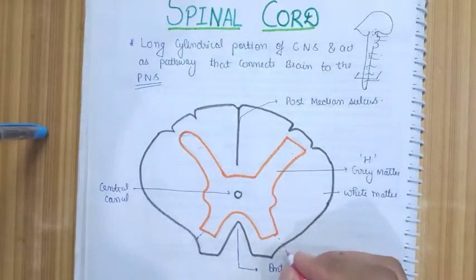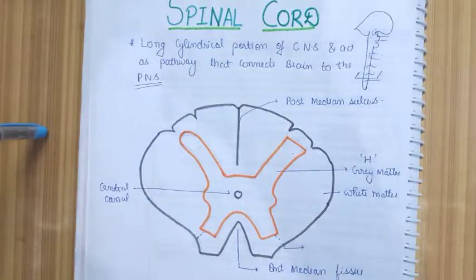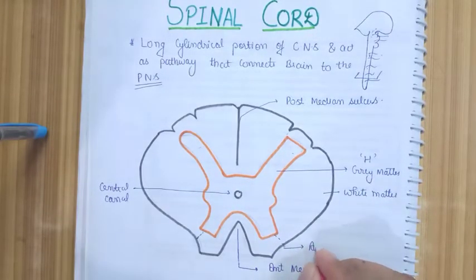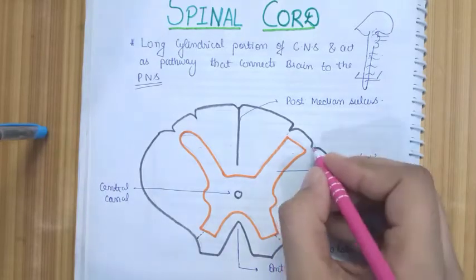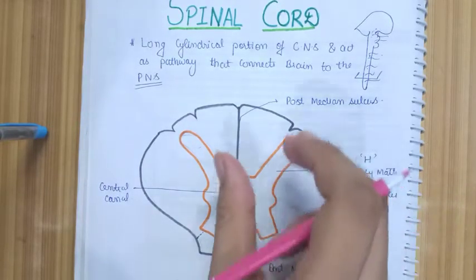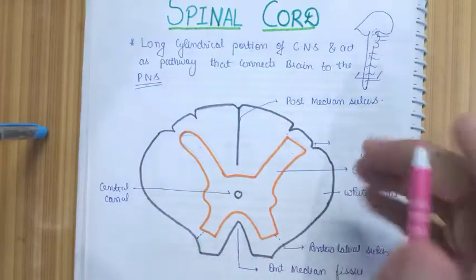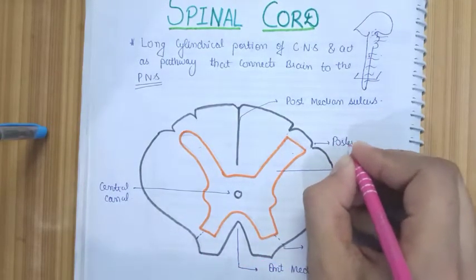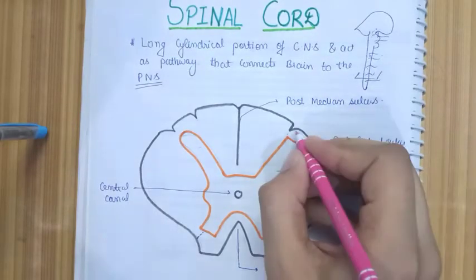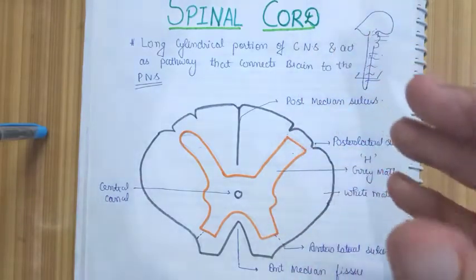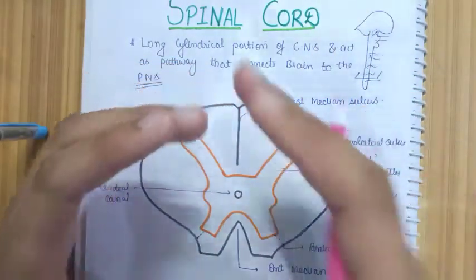So first let's start with the anterior side. The anterior sulcus on both sides is called the anterolateral sulcus. And this one is called the posterolateral sulcus, located posterior and lateral. That's why it is named the posterolateral sulcus. We will be talking about the sulci later, but let me just tell you a few points about the posterolateral and the anterolateral sulcus.